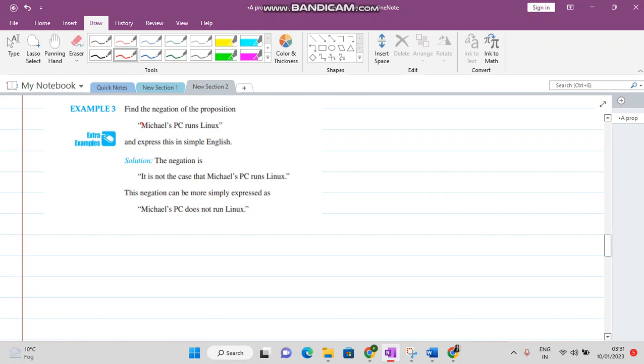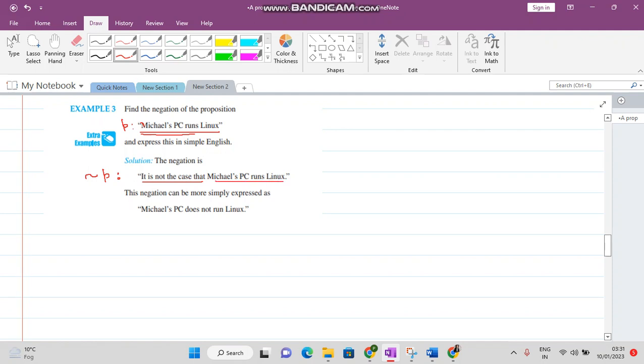The next question is: find the negation of this proposition, Michael's PC runs Linux. One way to express the negation of this statement p is: it is not the case that Michael's PC runs Linux.